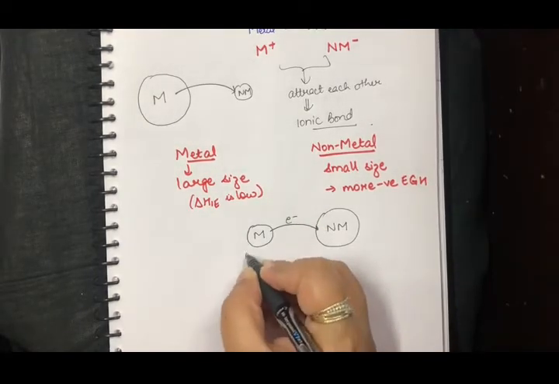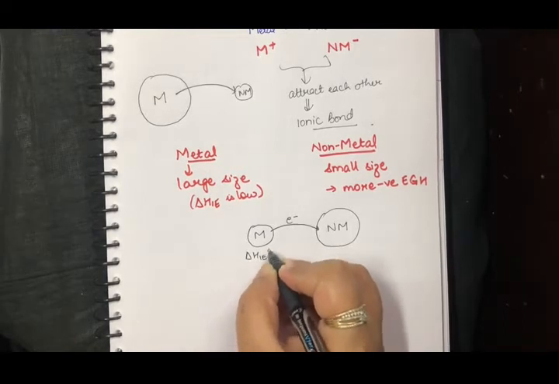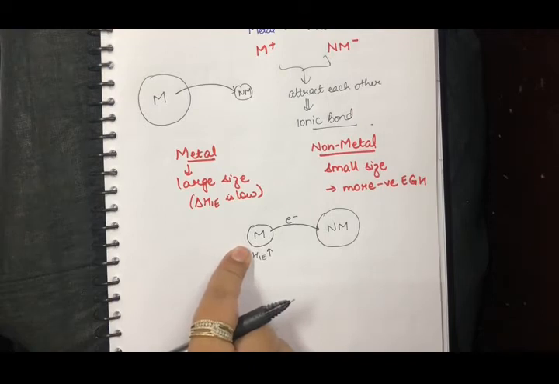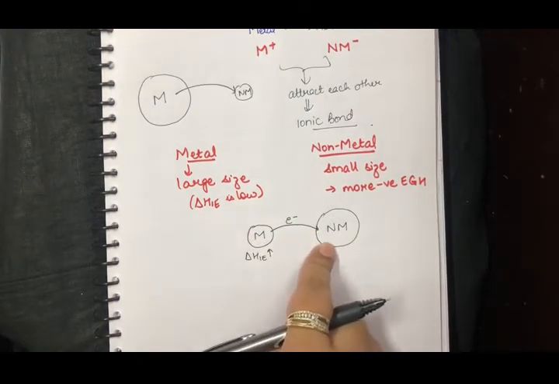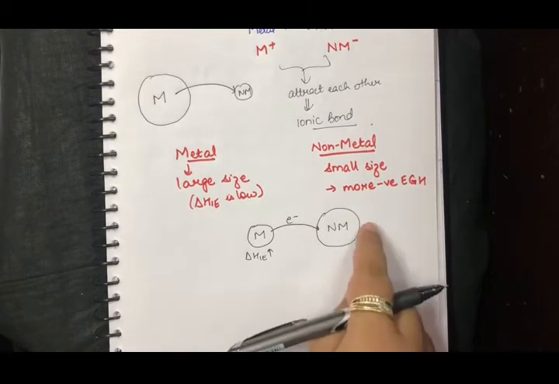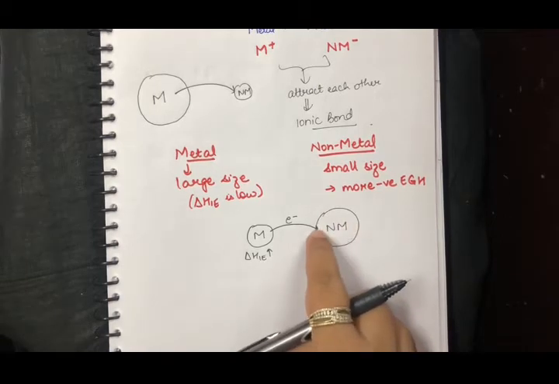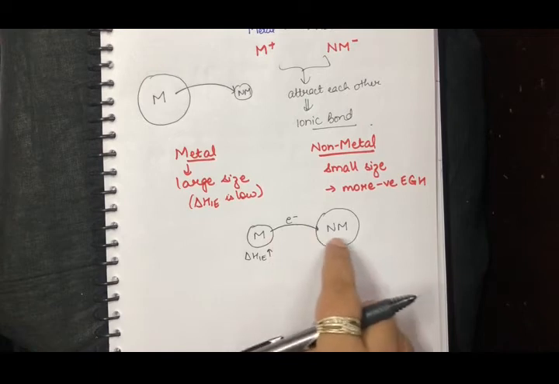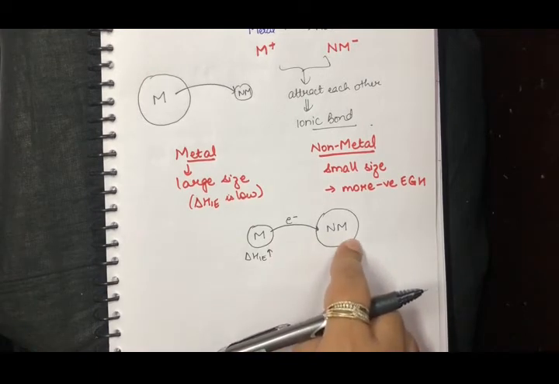But here the ionization enthalpy is going to be high. Now this particular metal will transfer the electron but will not be able to give it very easily. And this, since it is very large in size, the last shell is away from the nucleus charge, then yes, this non-metal will accept the electron, but this is not going to be an easy process.